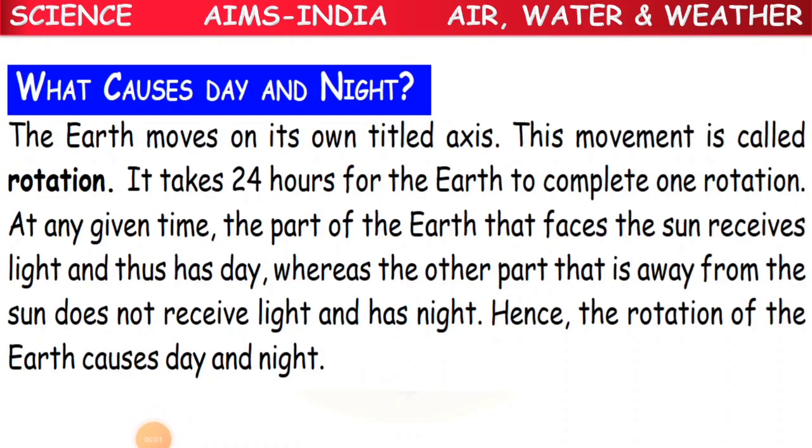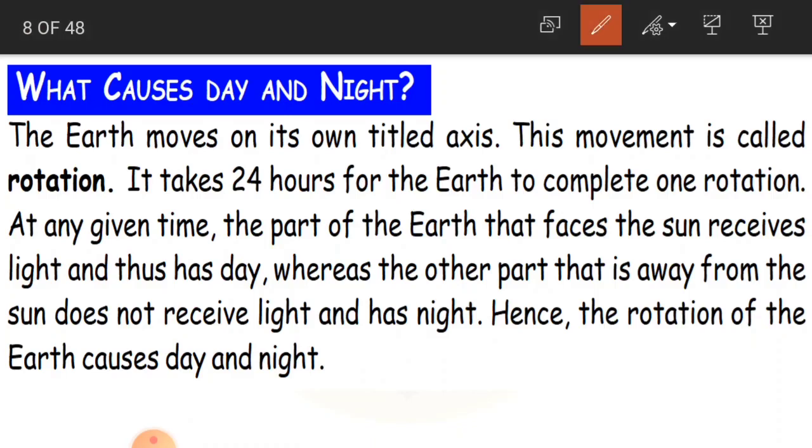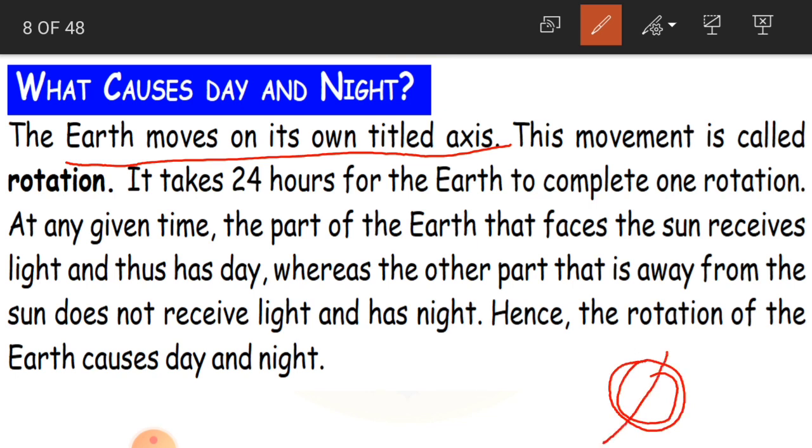Children, as we just saw in the pictures how the Earth rotates and takes the revolution around the sun, we'll read once again what causes day and night. The Earth moves around on its own tilted axis. As we have seen, there was a tilted axis. If this is the earth, you can see an axis which is tilted. Tilted is just like moving into a sloping position.